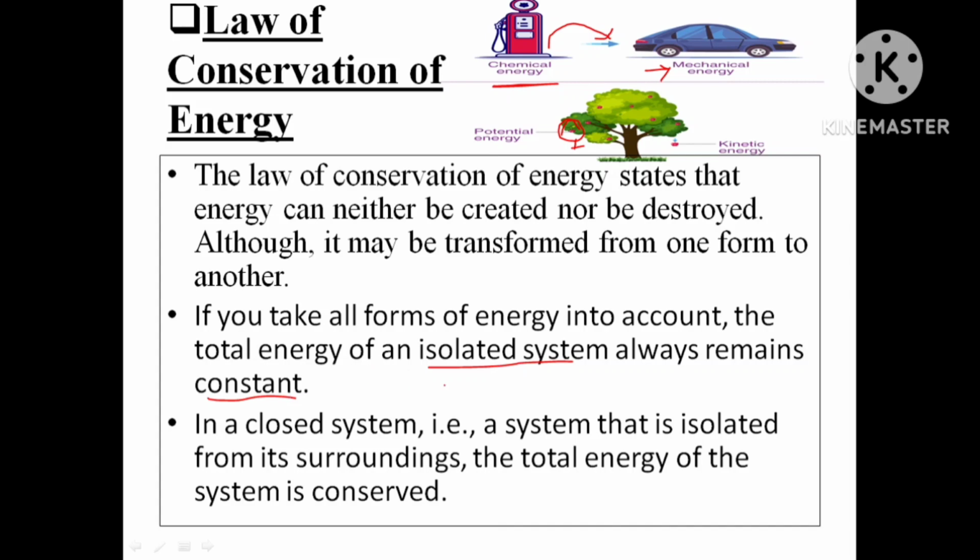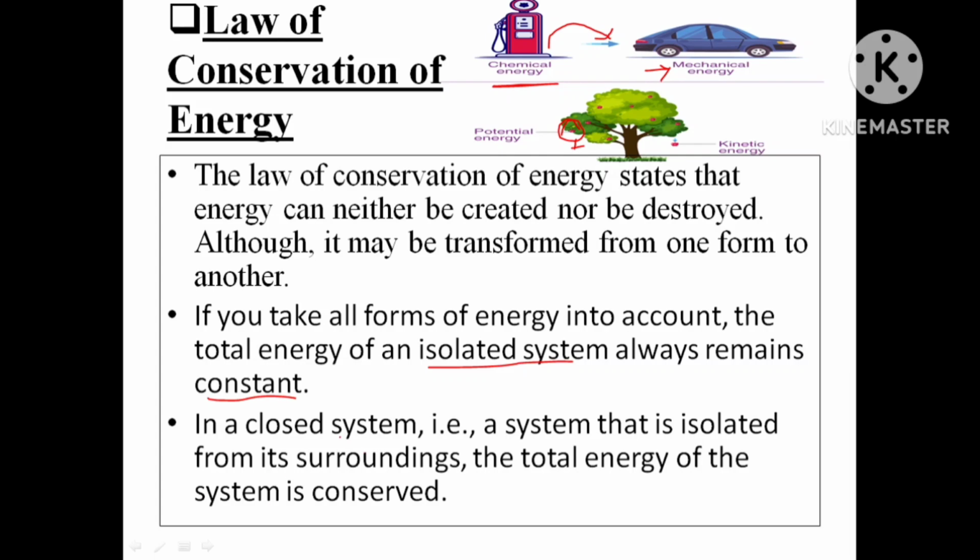For an example, take this universe. Our universe is an isolated system from others. So energy is not destroyed and not created. It will only transform from one form to another.